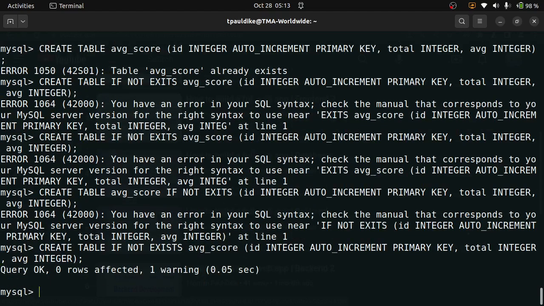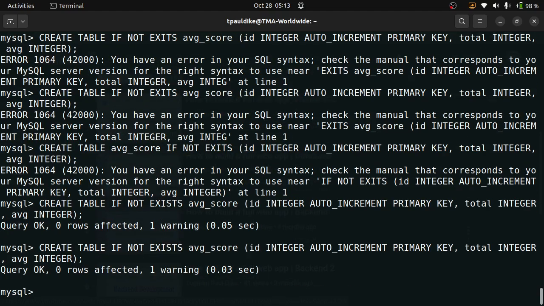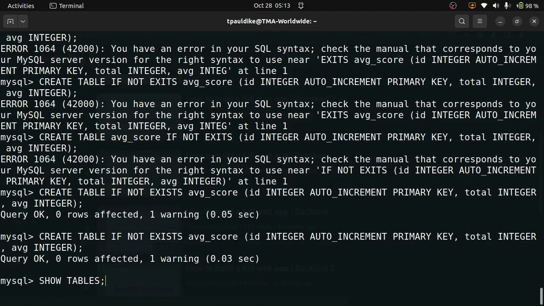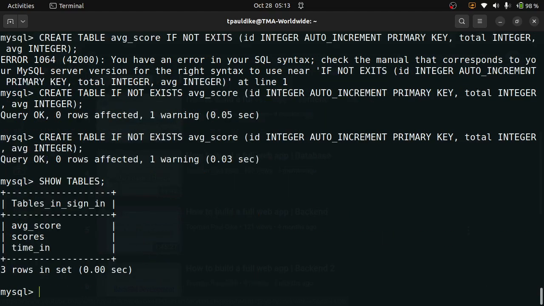I think this is cool. Now there's no problem again. You can see there's no error. It didn't create the table, but there's no error because it says query okay, 0 rows affected. That means nothing was done. One warning. What could that warning be? I can do it as many times as I want, there is no problem. And if I show the tables, it did not create any new table. It's the same table that has been there.